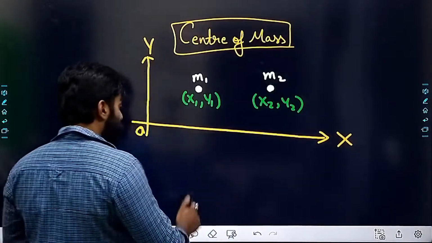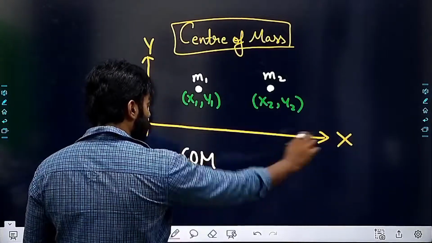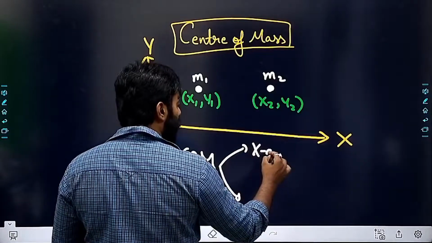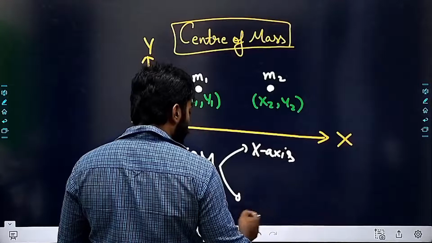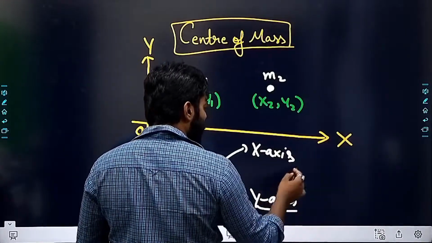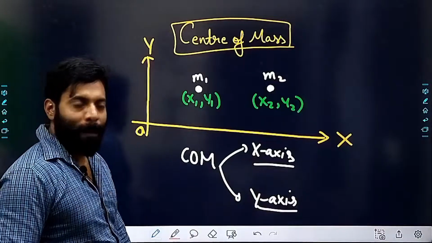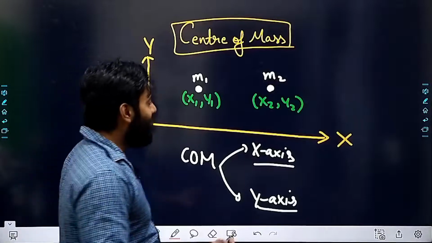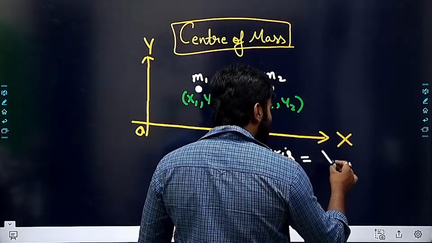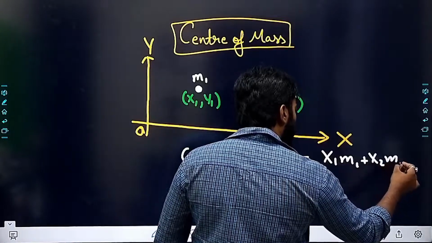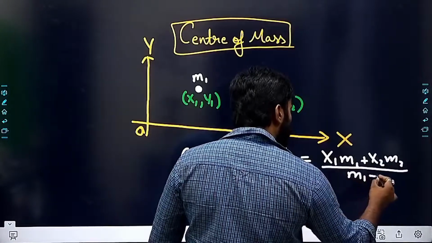So the center of mass formula is: for x-axis we have to calculate it separately for the x coordinate, and for y-axis we have to calculate it separately, right? And if there is a z-axis, obviously we have to find that out too. So for x-axis, I can say that it will be x1 m1 plus x2 m2 upon m1 plus m2.